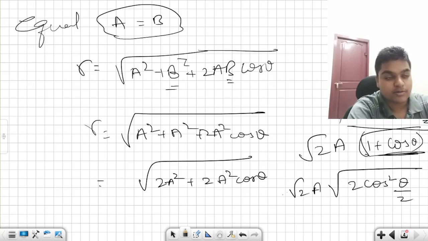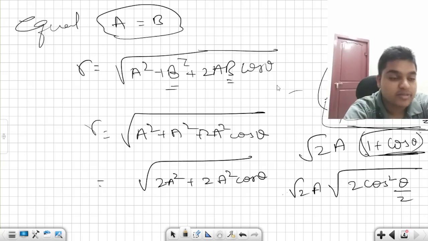These are the two trigonometric identities. I have introduced a total of 3 trigonometric identities: sin square theta plus cos square theta is equal to 1, 1 plus cos theta is equal to 2 cos square theta by 2, and 1 minus cos theta is equal to 2 into sin square theta by 2. You have to remember these 3 identities.